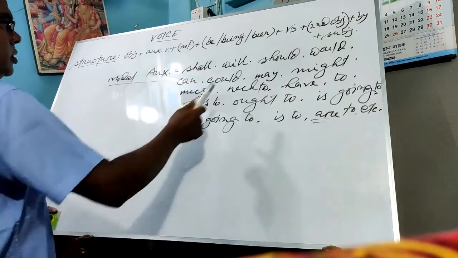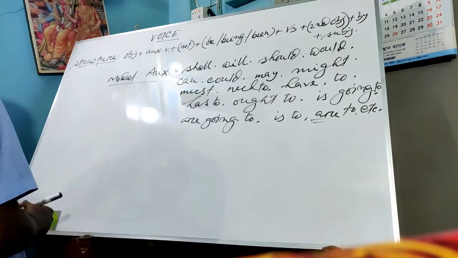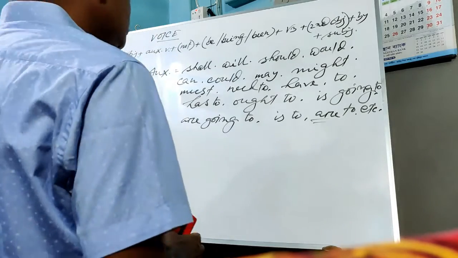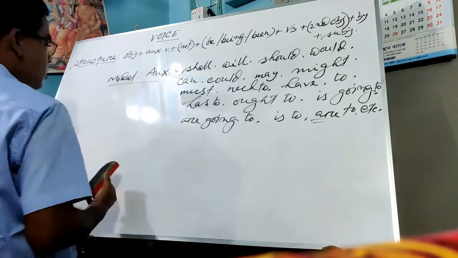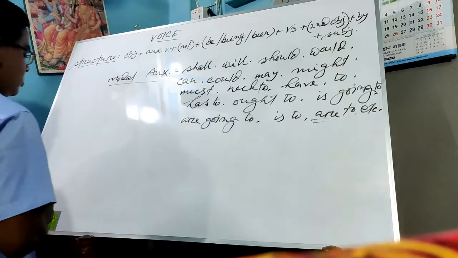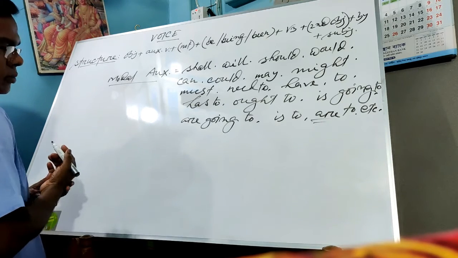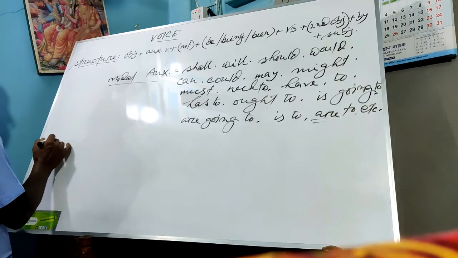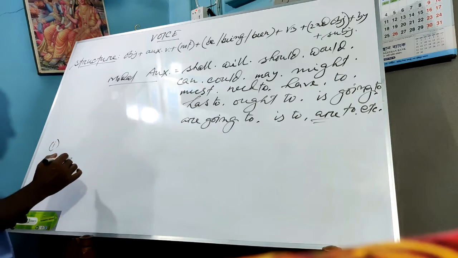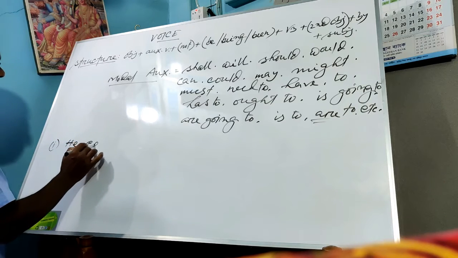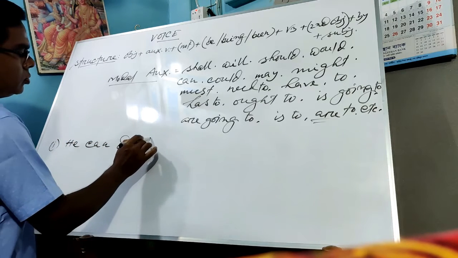Understand boys? So these are the modal auxiliaries. So today we will use this sort of auxiliaries in the sentences and we will finish the voice changing. So one by one I will give examples and we will try to change them. Number 1: he can do the work.